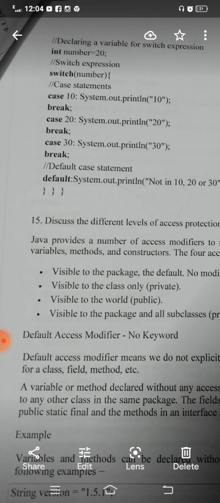Suppose there is no true part in any case, that means the compiler cannot catch a true part, then the default value will be printed. After the default value, the compiler skips the control from the switch statement. That's all.